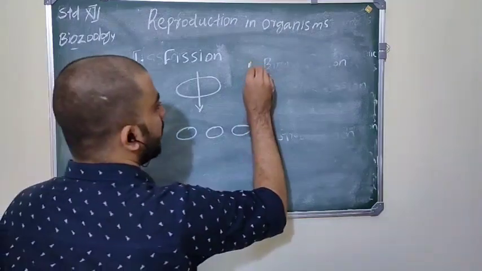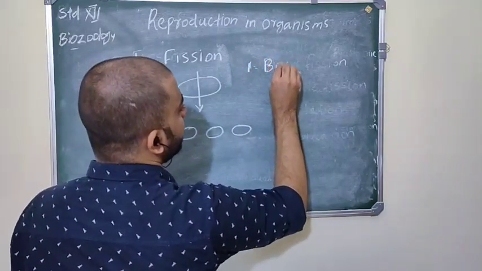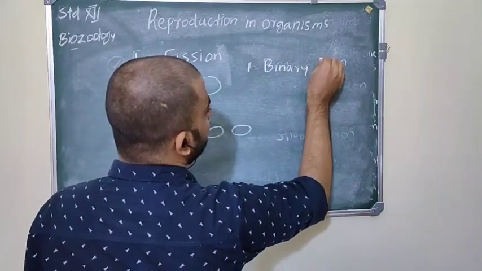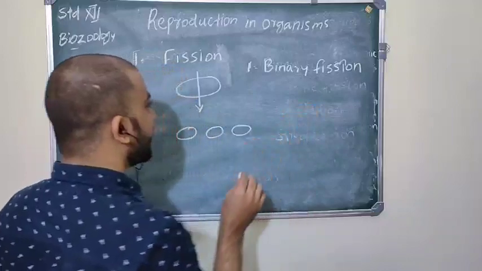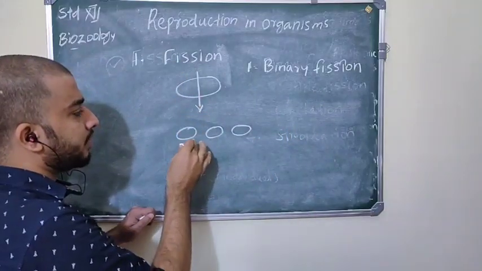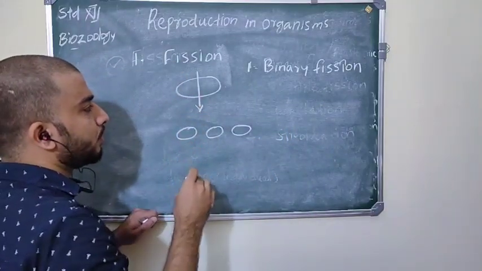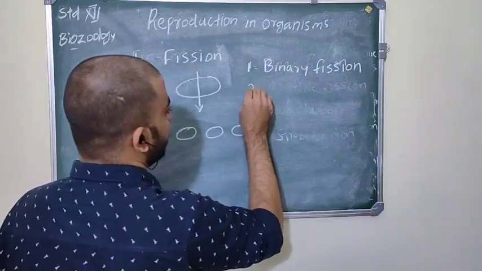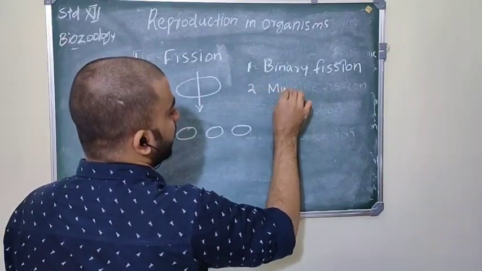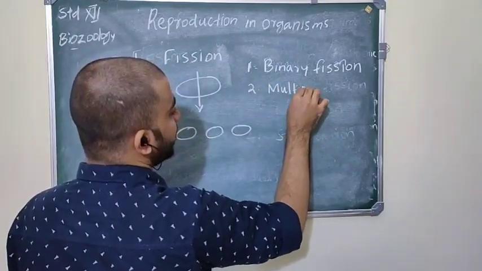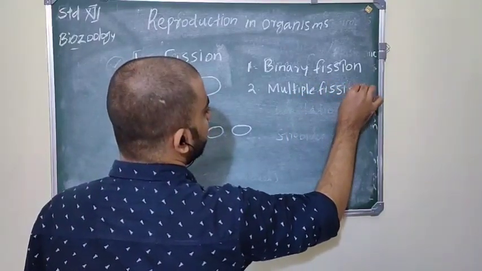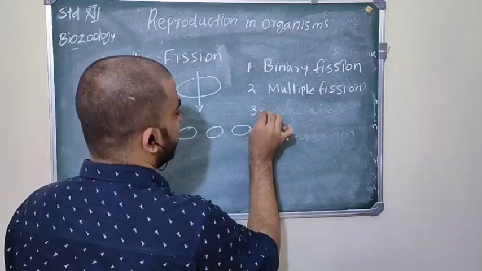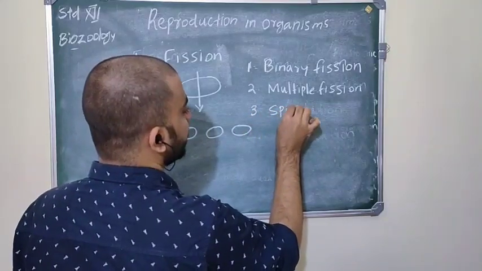And there are different types of fission. First one, binary fission. Binary fission simply means the parental organism divides into two daughter individuals. Then multiple fission. Third one, sporulation.